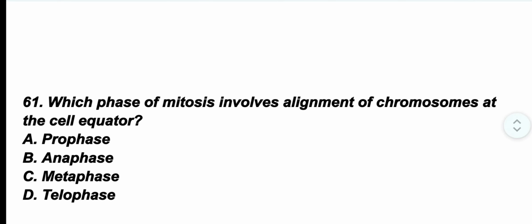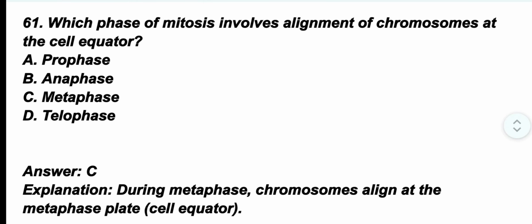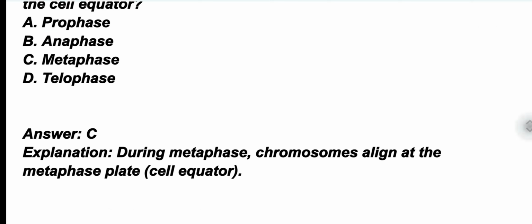Question number 61. Which phase of mitosis involves alignment of chromosomes at the cell equator? The correct option is option C. Metaphase. During metaphase, chromosomes align at the metaphase plate at the cell equator.